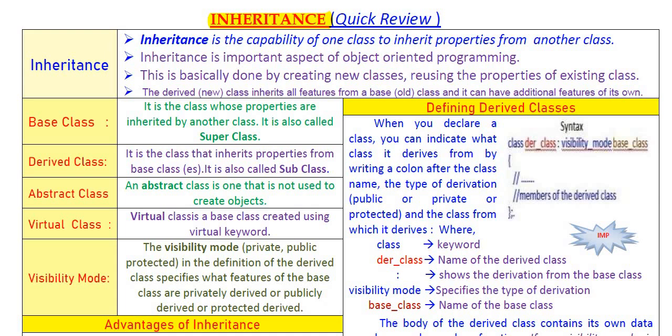Already we have studied what is inheritance. Inheritance means getting properties or characteristics or features from our ancestors. Like we get property from our parents or our ancestors, like father, grandfather, mother, grandmother.